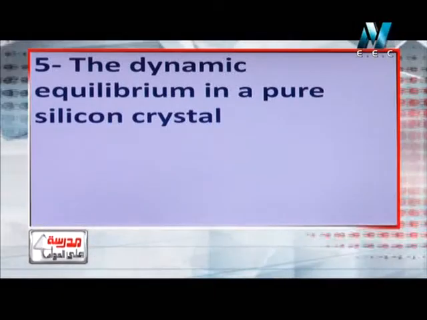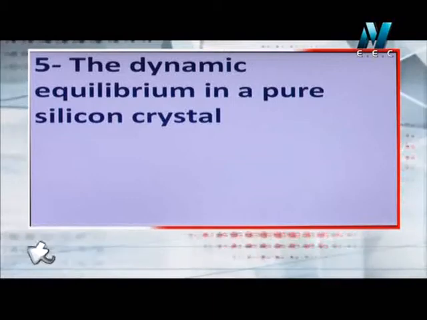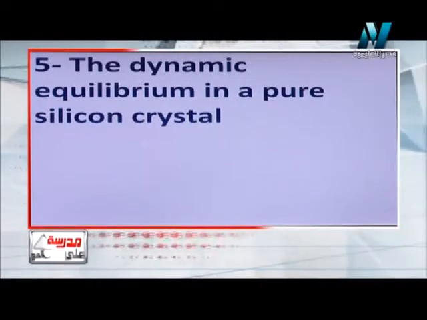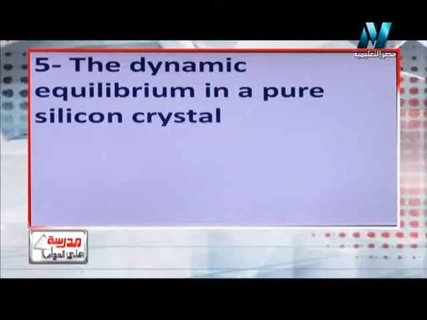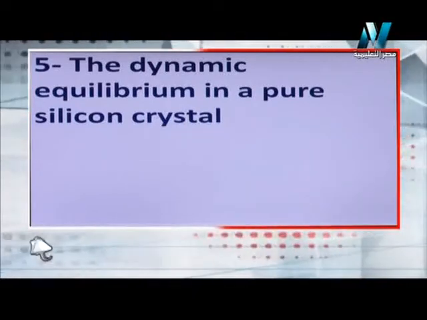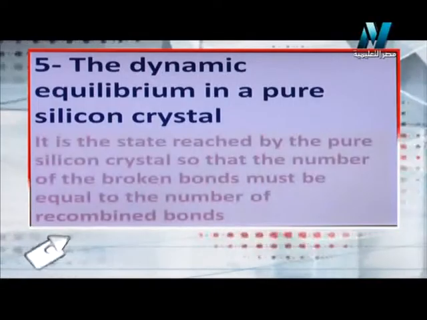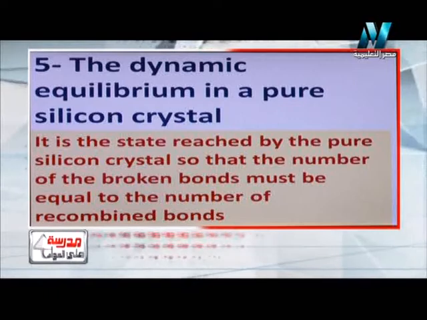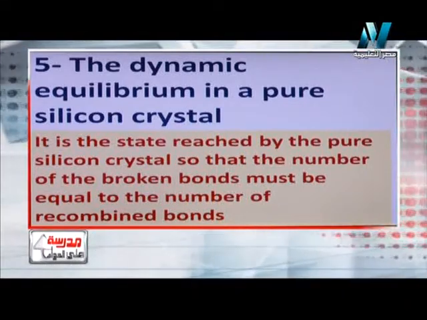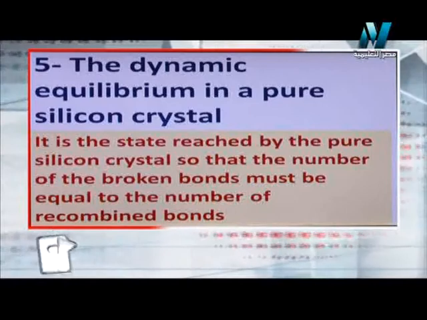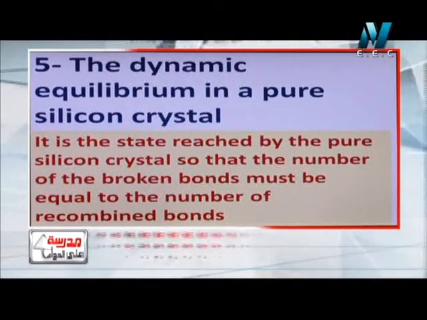So what is meant by the dynamic equilibrium state? It is the state which is reached at a certain temperature, where the number of the broken bonds is equal to the number of the bonds which are recombined again. So let's see the answer again. It is the state which is reached by the pure silicon crystal, so that the number of the broken bonds is equal to the number of the recombined bonds again.